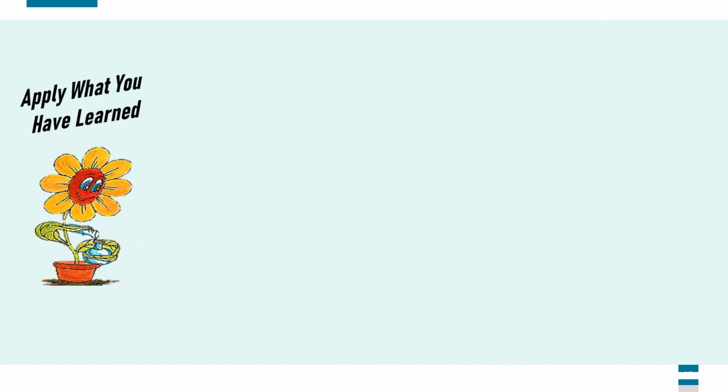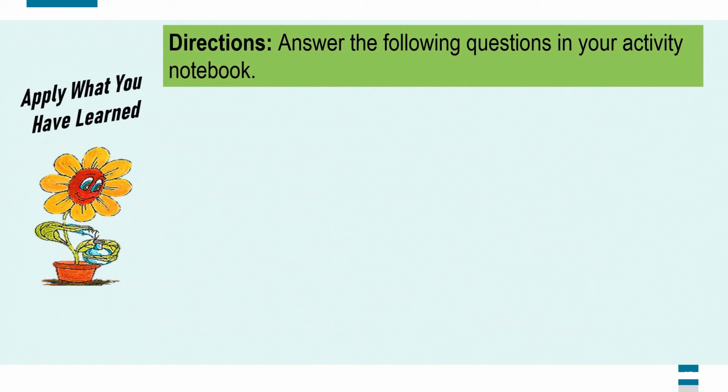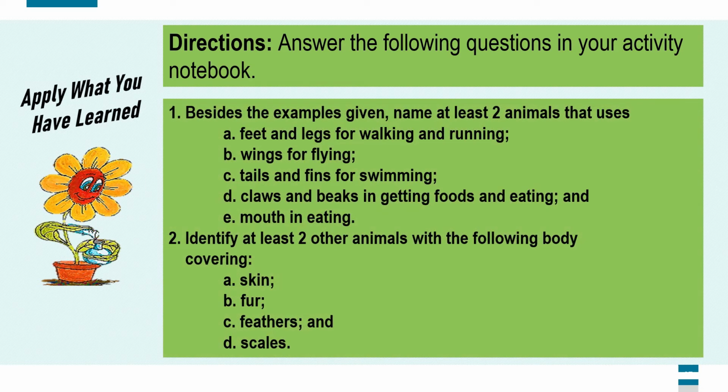The activities that you have done focused on the body parts used by animals for movements, getting foods, and eating, as well as body coverings of different animals. Now, let us apply what you have learned. Answer the following questions in your activity notebook. 1.